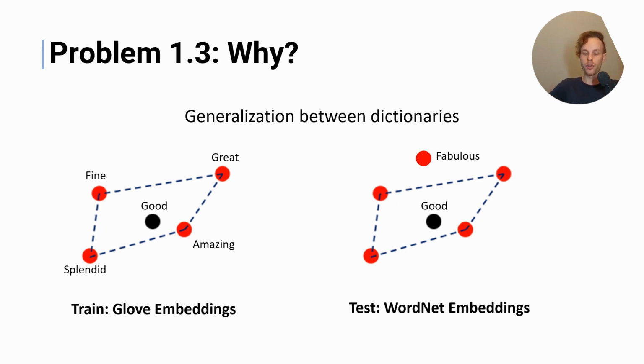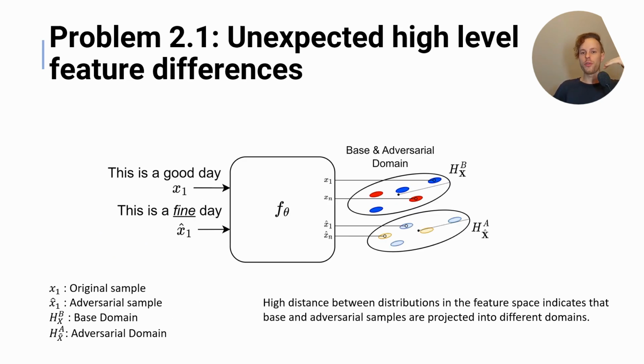So for example, you might train on GloVe embeddings, but then the attacker uses WordNet. Now, going into the second main problem, we introduce unexpected high-level feature differences in the output feature space. What this means is that if we take, for example, "this is a good day", which is a non-perturbed sample, this will be projected into something that we call a base domain. But then if we perturb this sample and we do inference with this perturbed sample, it will be projected into an adversarial domain. And this is something that we do not want.